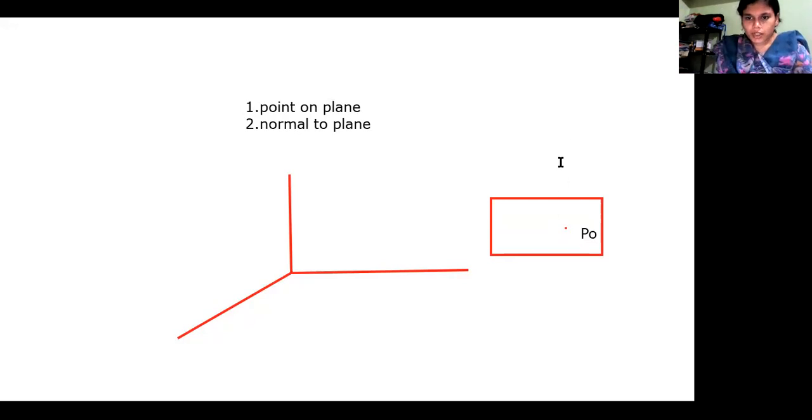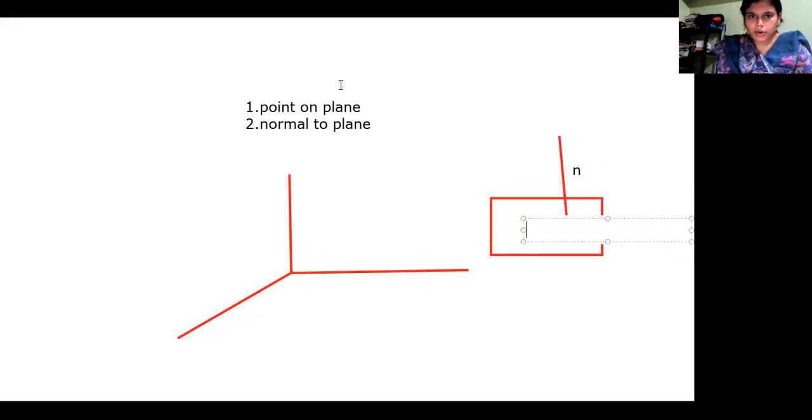So suppose we have a normal vector, say n bar. This is a normal vector and this is a point.